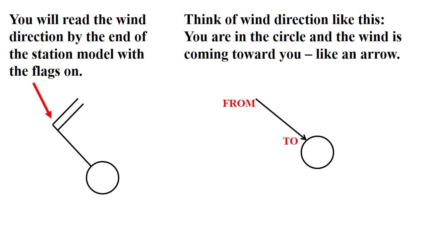Before we go any further, let's investigate the proper way to read wind direction. On a station model, you'll see an open circle and a line drawn from the center of that circle. That line will have flags on it. Those flags will indicate wind speed. The pole will indicate wind direction. You want to read wind direction from the end that the flags are on.